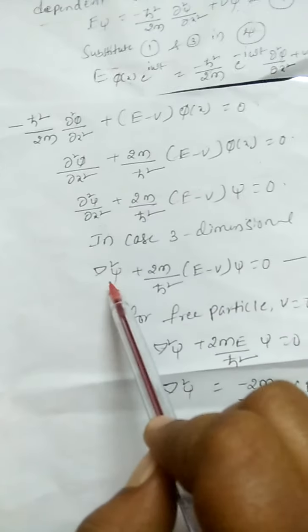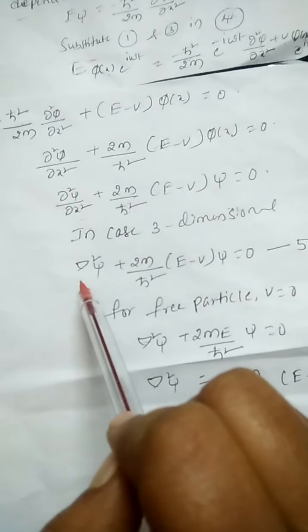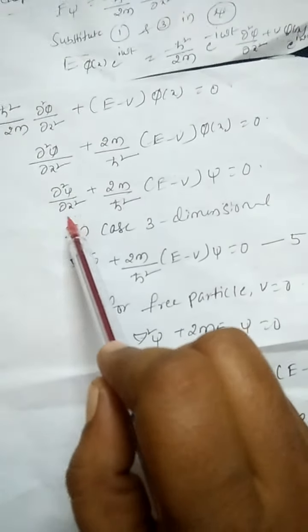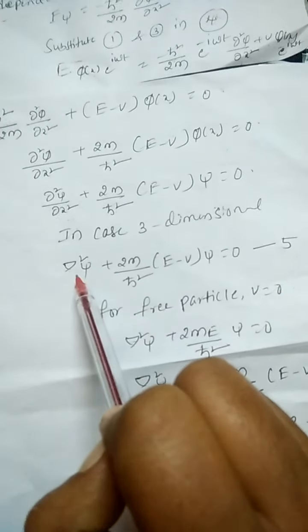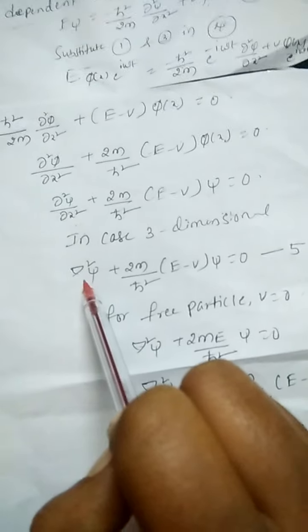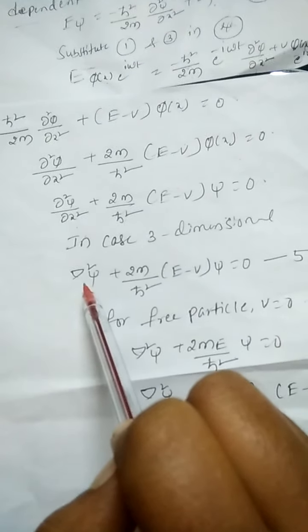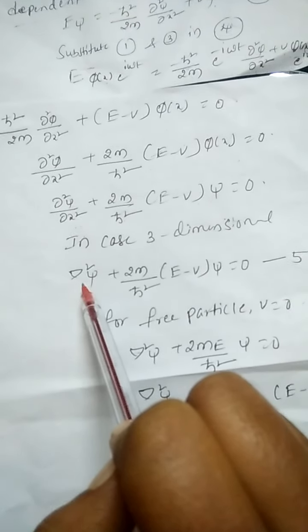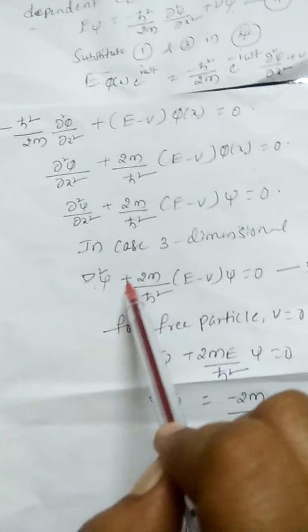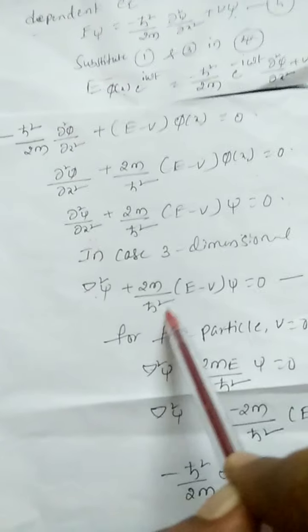If the particle travels in three dimensions, this term can be written as del square. Del square is equal to del square by del x square plus del square by del y square plus del square by del z square. So del square psi plus 2m by h cut square, E minus v into psi is equal to 0.